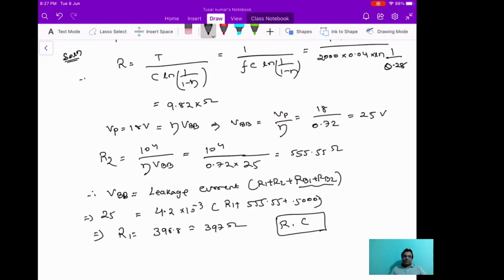In the next lecture we will be discussing the reverse recovery of the thyristor. Then we'll be moving to the other devices.